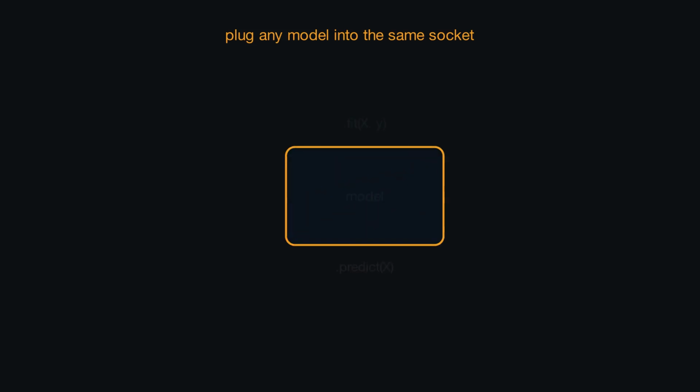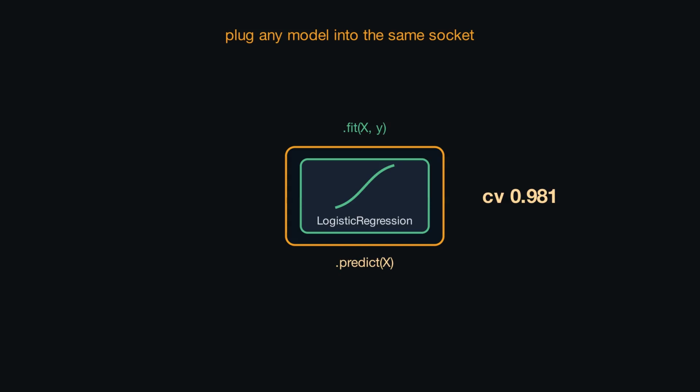Now picture a universal socket. On top, fit. On the bottom, predict. This is the shape of your code, and it never changes. Watch what happens as we swap the model itself.